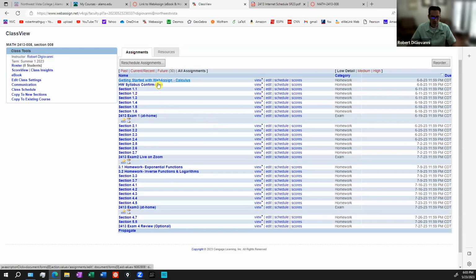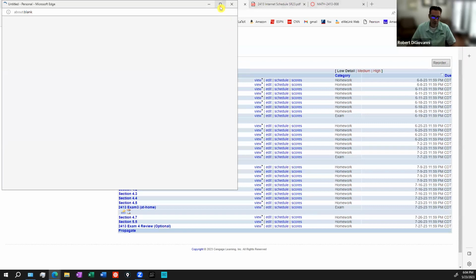The first two are just to get you acquainted with the system. Well, the first one's to get you acquainted with the system so you know how to put in fractions and square roots and things like that. The second one is you basically signing off and saying, I understand the requirements of this course. Those assignments are pretty quick and easy. But let's take a look at 1.1 just so you can see what the homework system looks like.